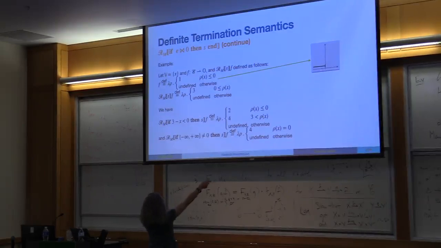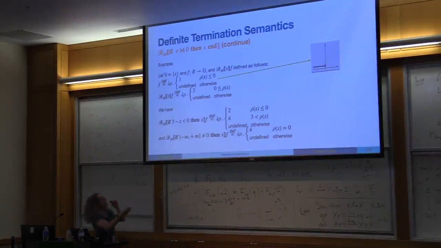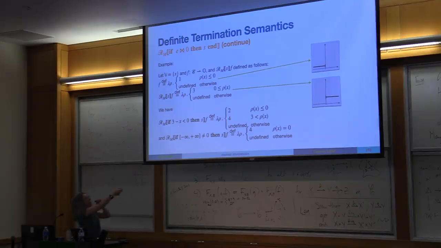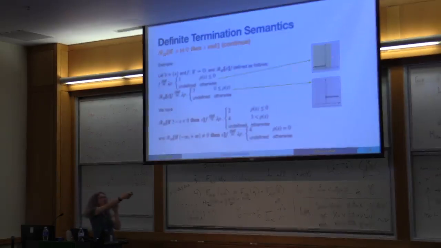So this is f. It's only defined where x is smaller or equal than 0 and has value 1. This one, for simplicity, is the function that we get when we evaluate the body starting from f. So this is the other one, from inside the body of the loop. It's only defined where x is greater or equal than 0 and has value 3. Now the condition is x is strictly greater than 3. We exit the loop when we are not strictly greater than 3, and this yellow part here is where the expression is false.